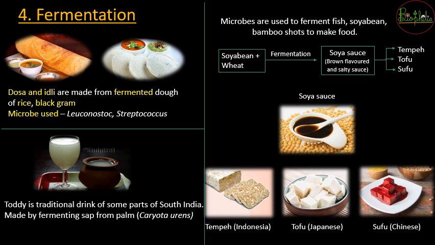So again a very unknown dish, that is toddy. So South Indian peoples must know that this toddy is a traditional drink that is found generally in some parts of South India. So South India में जो date palm होता है, that is the palm, that is going to have some sap, और ये sap that is the juice of the tree, जब उसको कलेक्ट करके फर्मेंट करते हैं with the help of bacteria, that is going to give you a perfect traditional drink that is called as toddy.